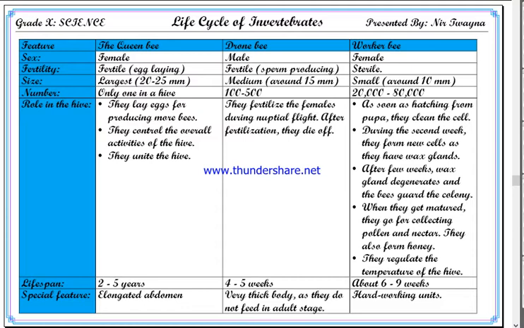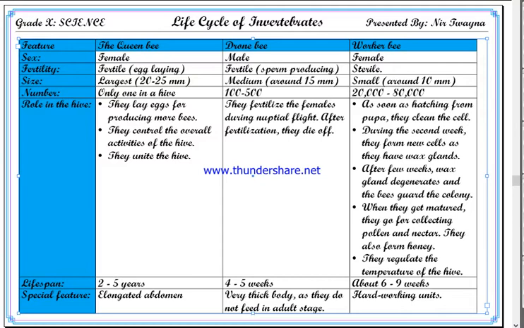If a worker bee from another hive enters their hive, they will immediately kill it, knowing that it is not one of them. So how do they know whether a particular worker bee is their own member or not? With the smell, and that smell is produced by the queen bee. So basically, the queen bee unites the hive.